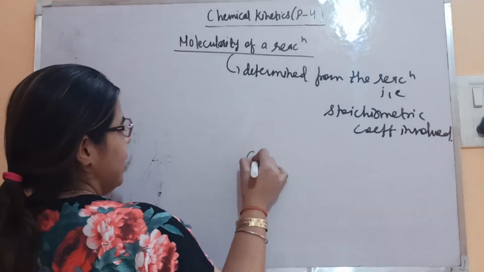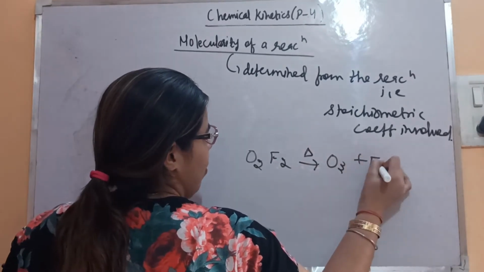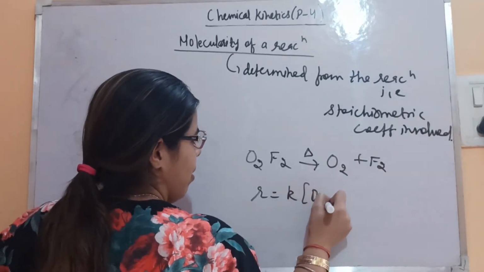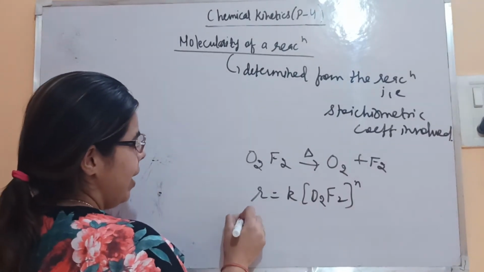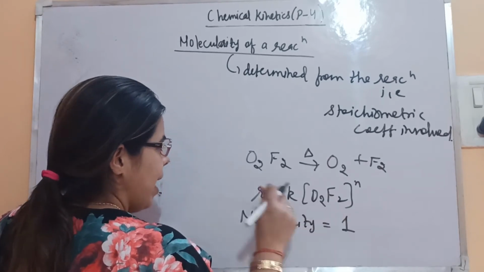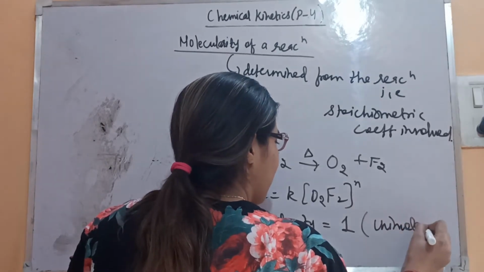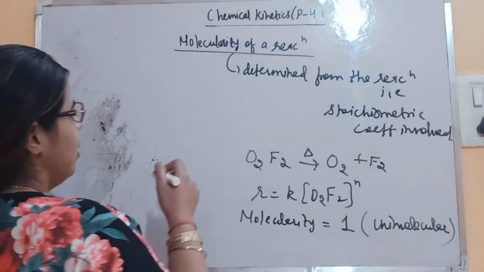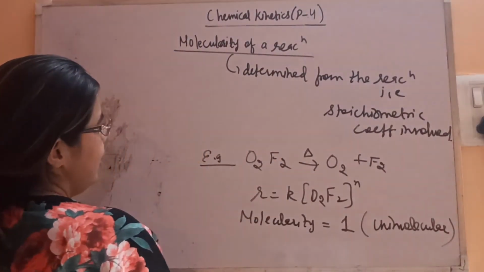Let's see the example. The decomposition of O2F2 gives you O2 plus F2. What is the rate here? That depends on the order, which we don't know. But the molecularity here is 1, as one molecule is involved. So this is a unimolecular reaction. Let's see another example.